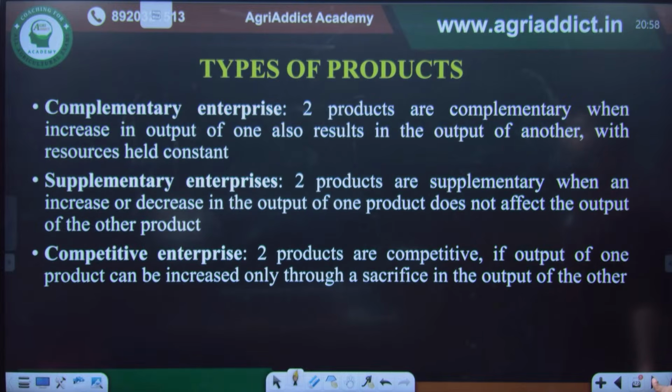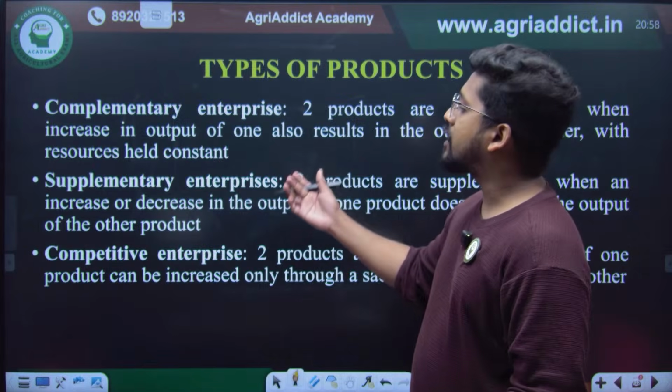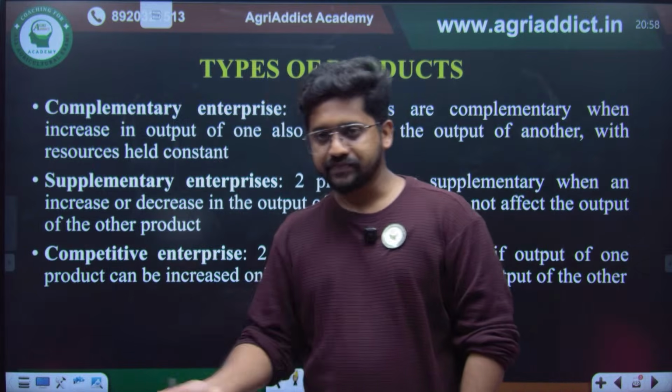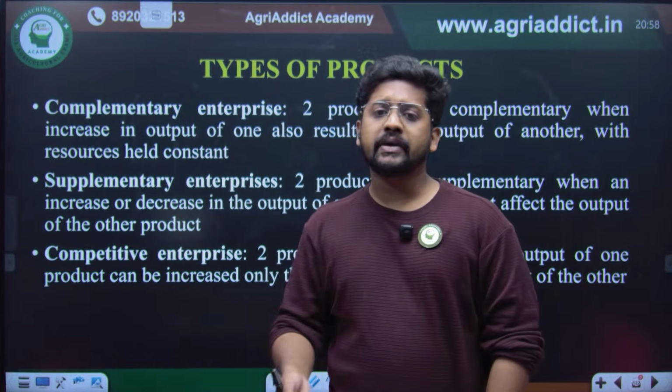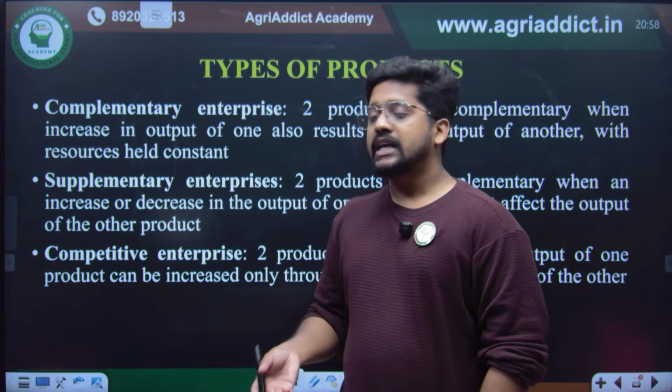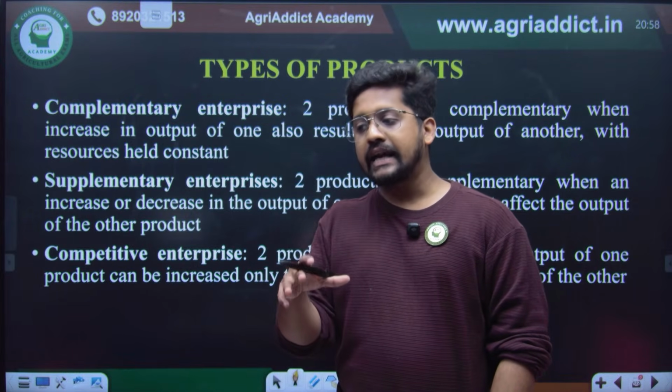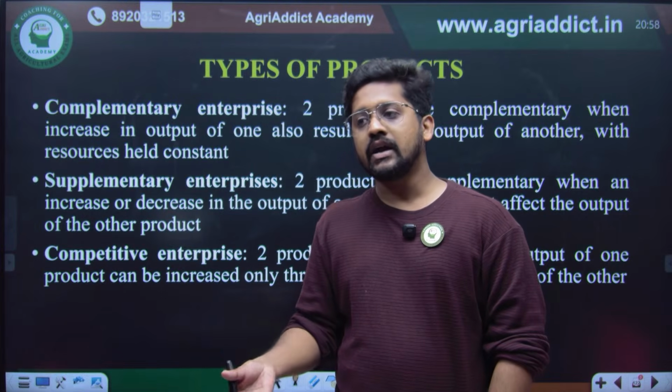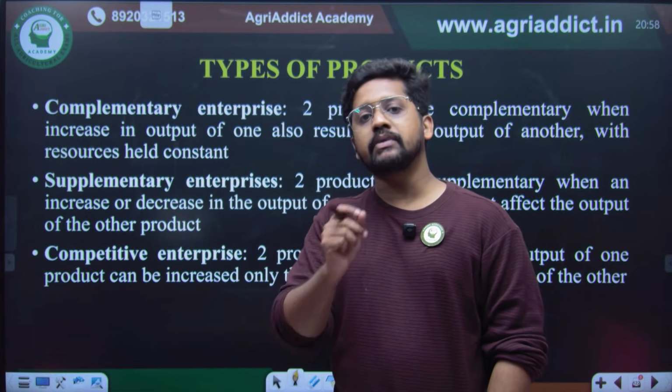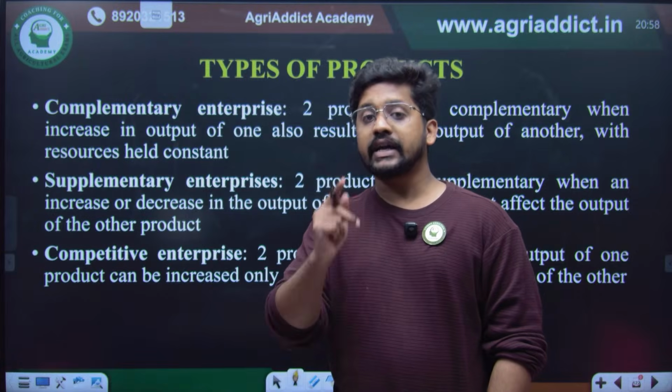Types of products, there are two products, three products: complementary enterprise, supplementary enterprise, and competitive enterprise. What is a complementary enterprise? A complementary enterprise is nothing but if I am adding something, it will be adding revenue from the other enterprise. For example, why are we cultivating pulses in between rice cultivation? We have studied about nitrogen fixation, right?